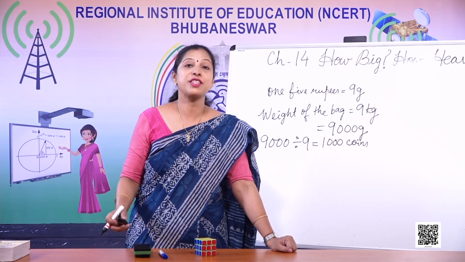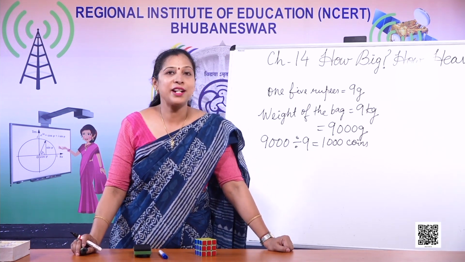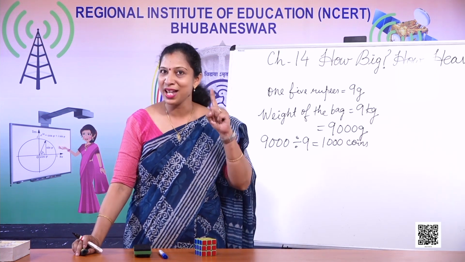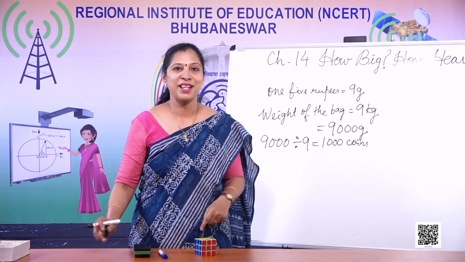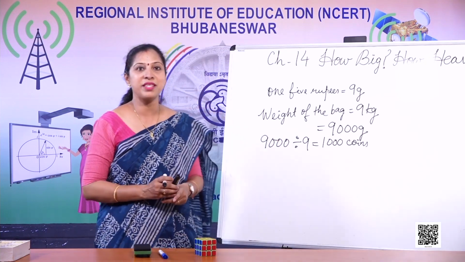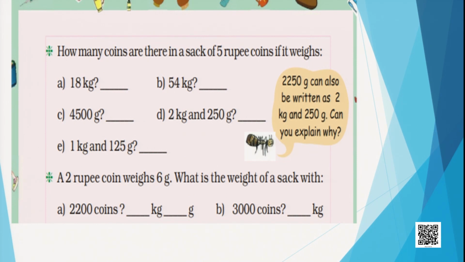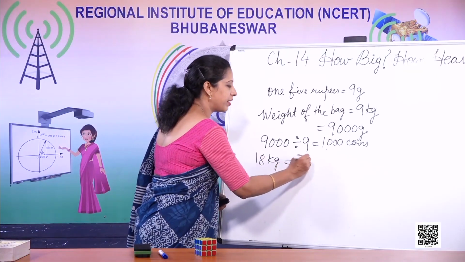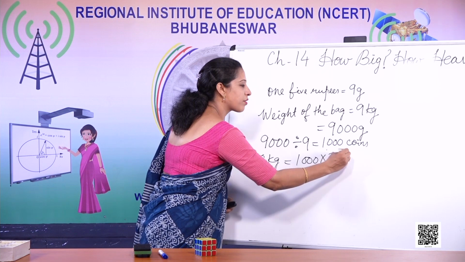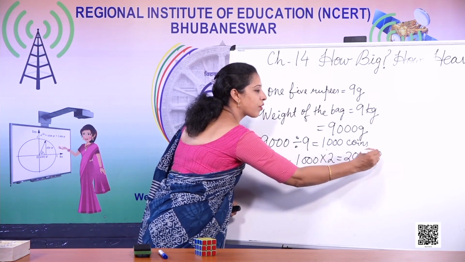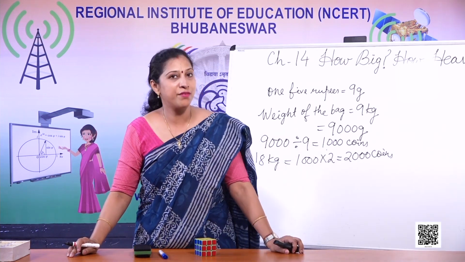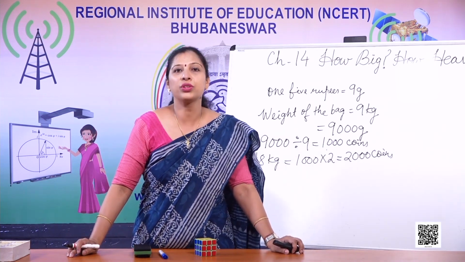So children, always remember, maths is not difficult. Maths is something very interesting. If you apply it, it can take you to places. Now let's see some more examples. Now how many coins are there in 18 kg? So अगर 9 kg में 1,000 coins है, तो 18 kg में कितना होगा? 1,000 into 2 is equals to 2,000 coins. Either you can do like this or you can divide 18,000 divided by 9 is equals to 2,000.